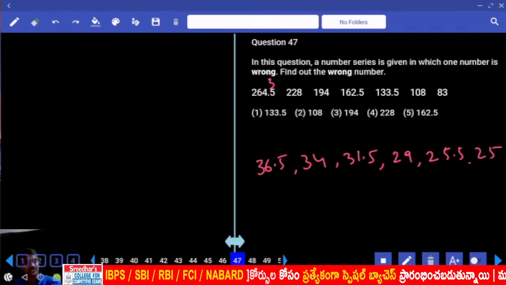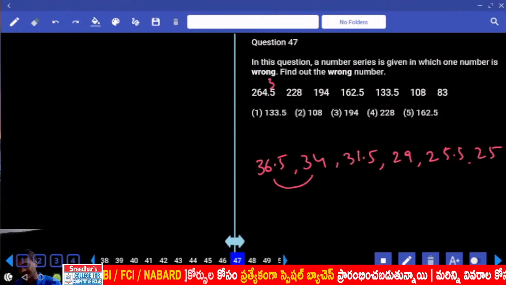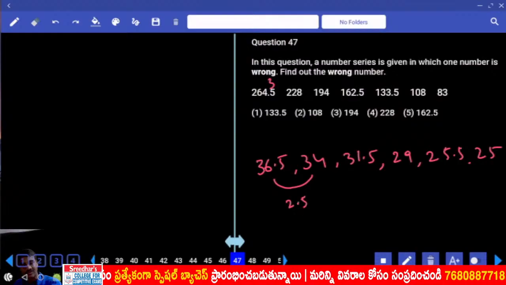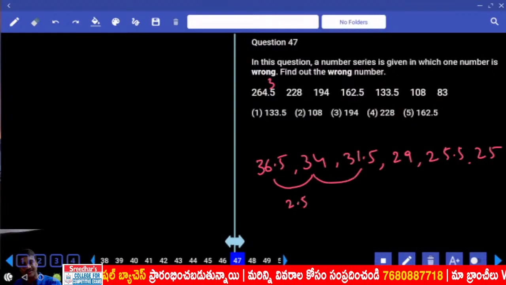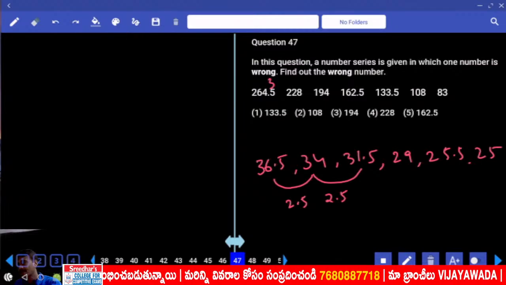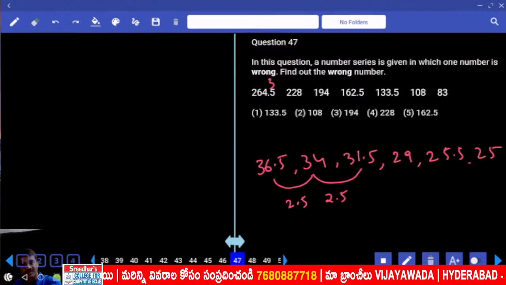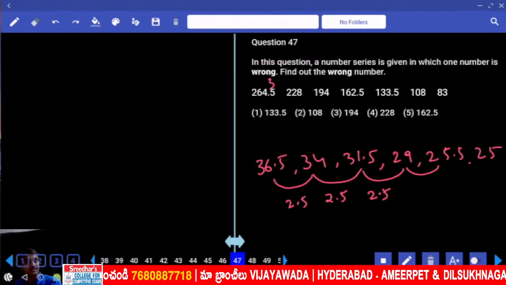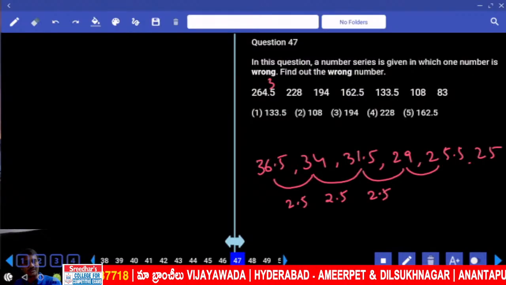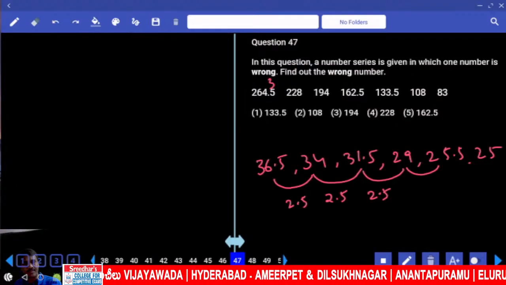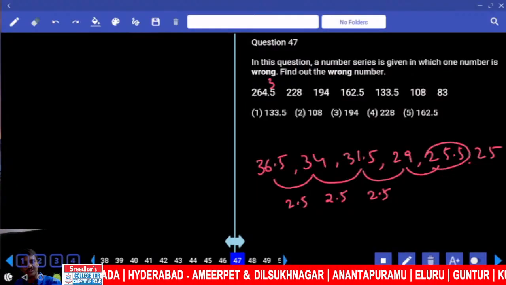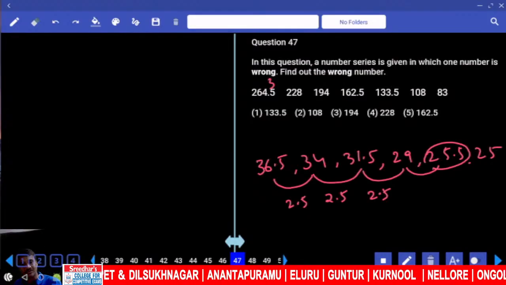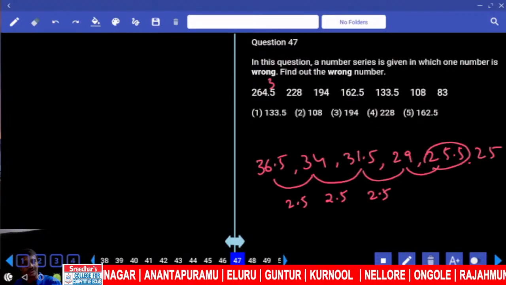Among the differences, if you observe here, 36.5 and 34, what is the difference we get? 2.5. And next, 34 and 31.5, the difference is 2.5. The next difference must be 2.5. And 29 and 25.5, what is the difference here? 3.5. So what is the wrong number? This is the wrong number. Clear? As it is the wrong number, what is your answer here? The wrong number is 108.